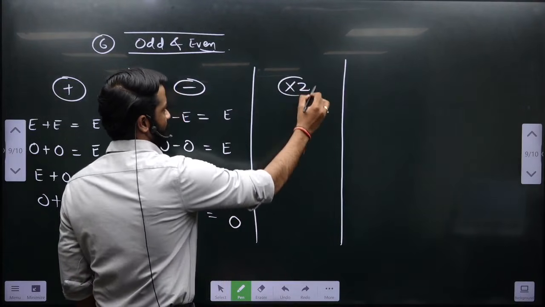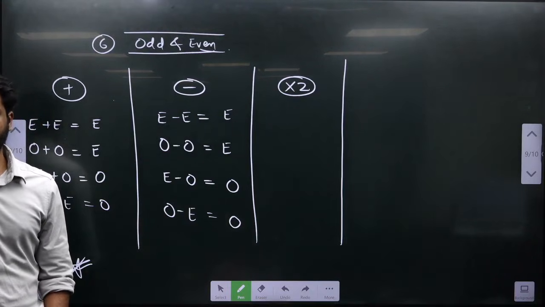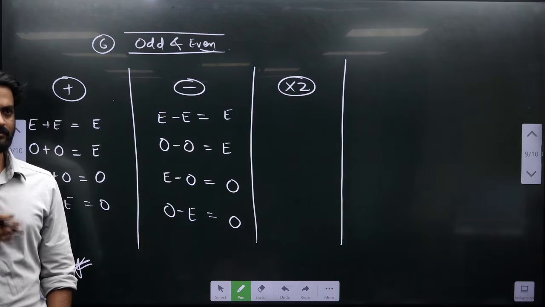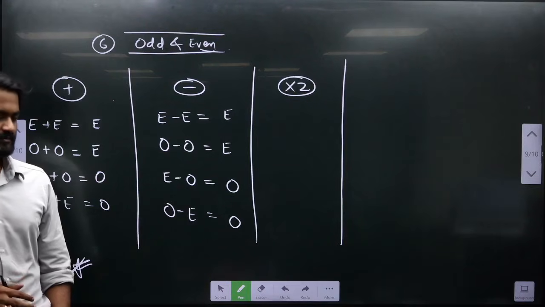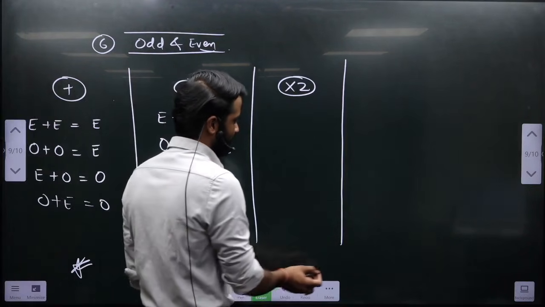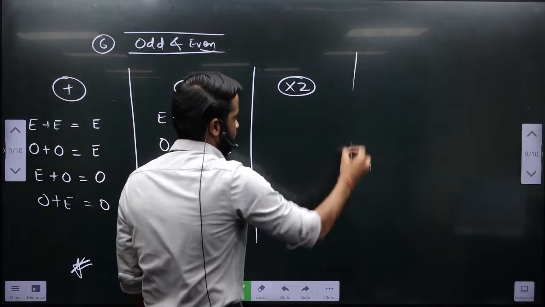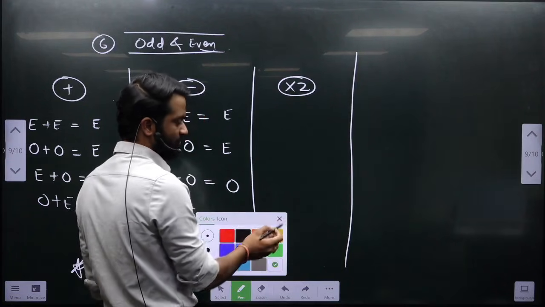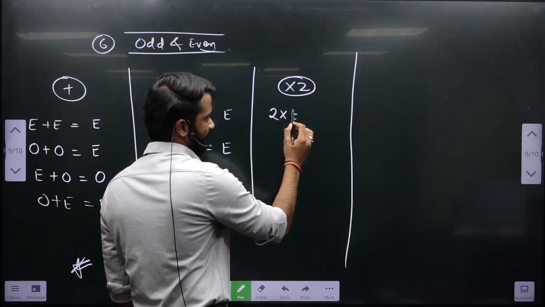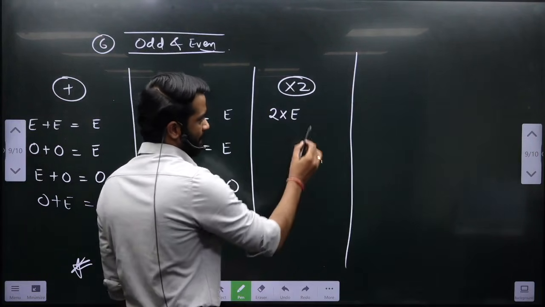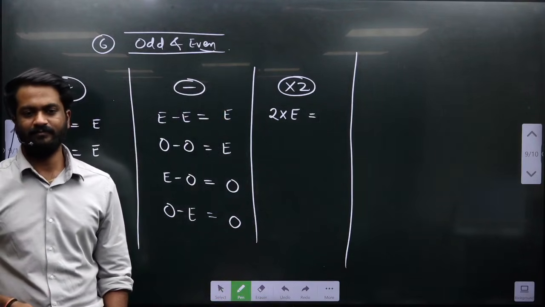Multiplication by 2. Don't write anything, look at the board first. Not that difficult. Look at the board. Tell me, and I will test your aptitude. Okay, it is not difficult, but I will test your aptitude. Look at the board. I will give you the time to write. 2 into even. Can I say this will be always even?